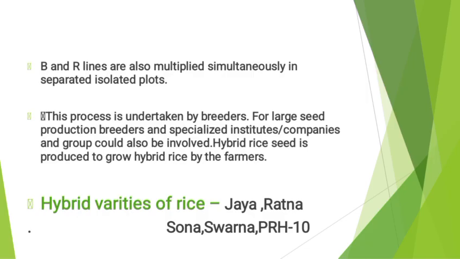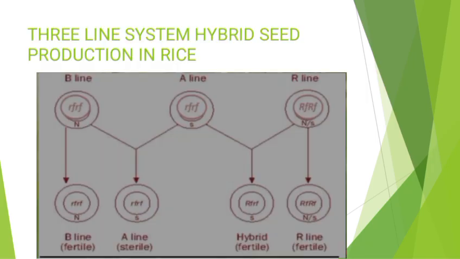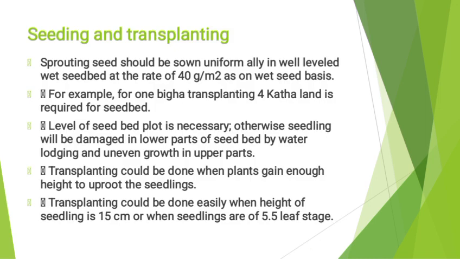Hybrid rice seed is produced to grow hybrid rice by the farmers. Here are some hybrid varieties of rice like Jaya, Ratna, Sona, Swarna, PRH10. Three line system, hybrid seed production in rice. Seeding and transplanting. Sprouted seed should be sown uniformly in a well-leveled wet seedbed at the rate of 40 gram per meter square on wet seed basis.